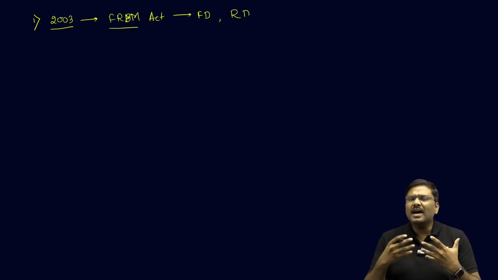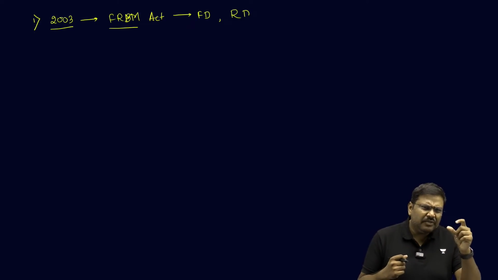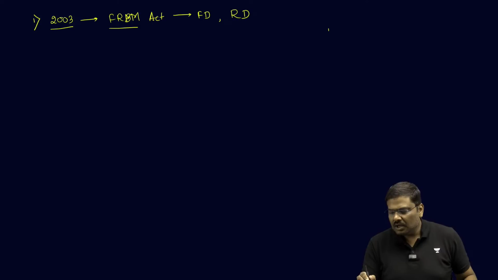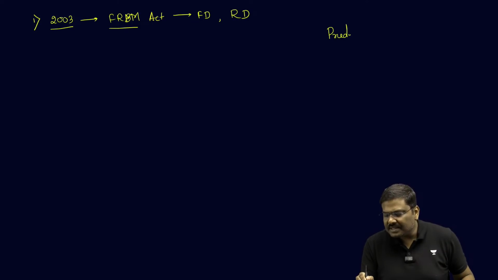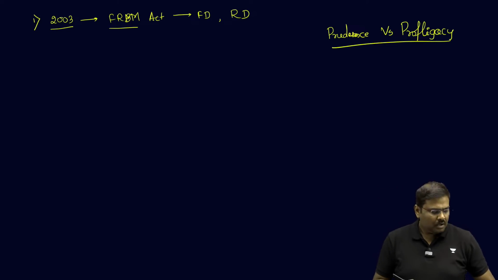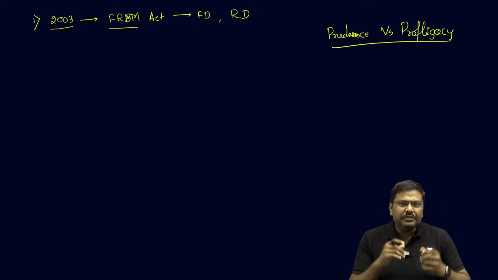Now, many of you will ask me, sir, what do you mean by the term fiscal prudence? Remember these 2 terminologies: one is fiscal prudence and the second one is fiscal profligacy. What is the important difference between both of them?